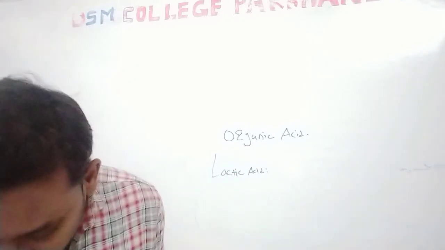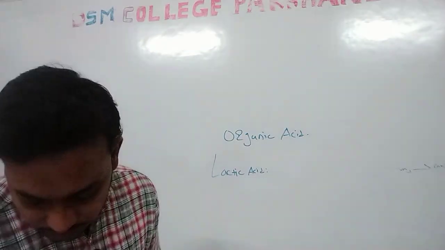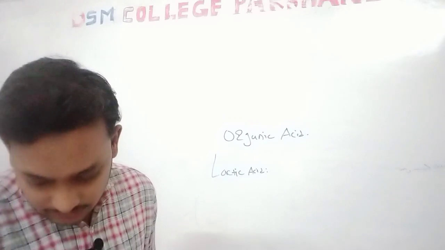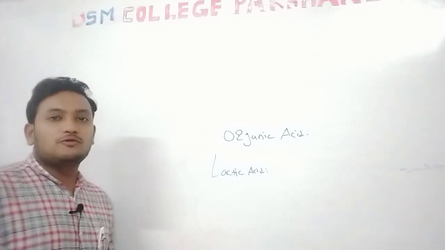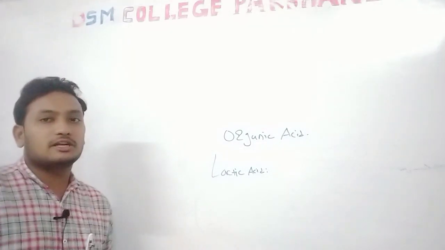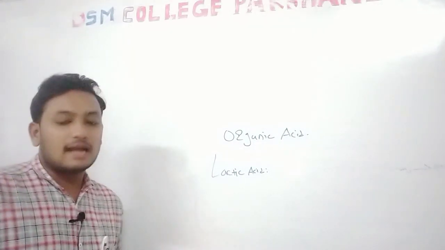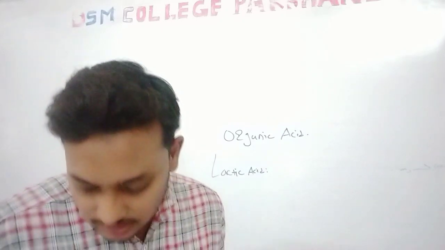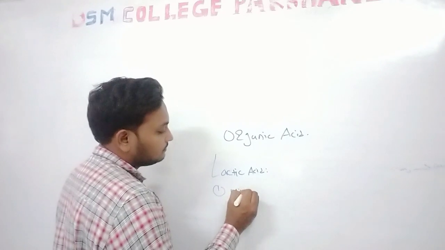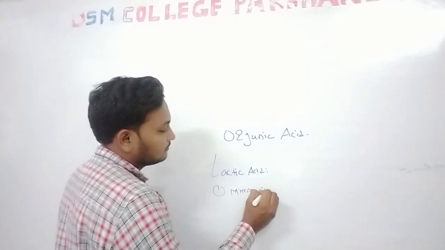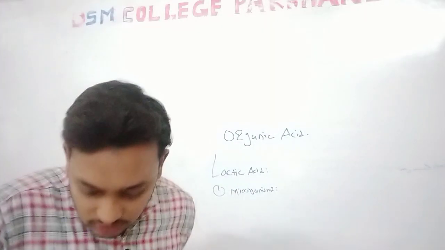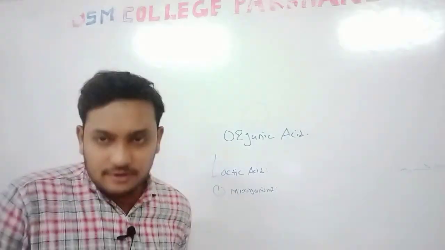Okay, here is the application. We know about the two forms of lactic acid, the L form and the D form. It is a racemic mixture containing both forms of lactic acid. The first step is the microorganisms. Which microorganisms produce lactic acid?